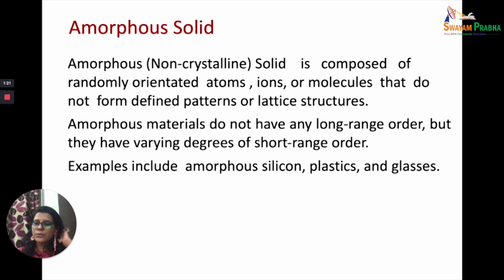And therefore, people who are still not familiar with solids will say that this is a solid and it has a particular definite arrangement. Yes, but that arrangement is not of the long range order. So that is why they are sometimes even called supercooled liquids. The examples include amorphous silicon, plastic, and glasses; all these are called amorphous solids.